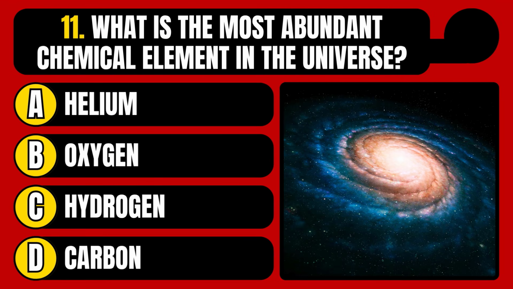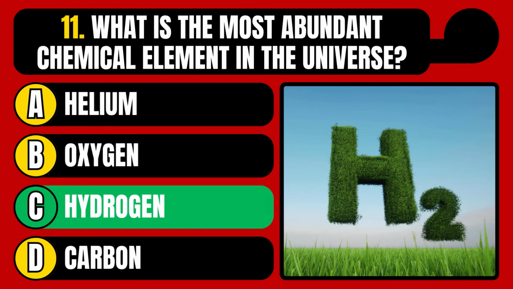What is the most abundant chemical element in the universe? Helium, oxygen, hydrogen, or carbon? The correct answer is option C, hydrogen.